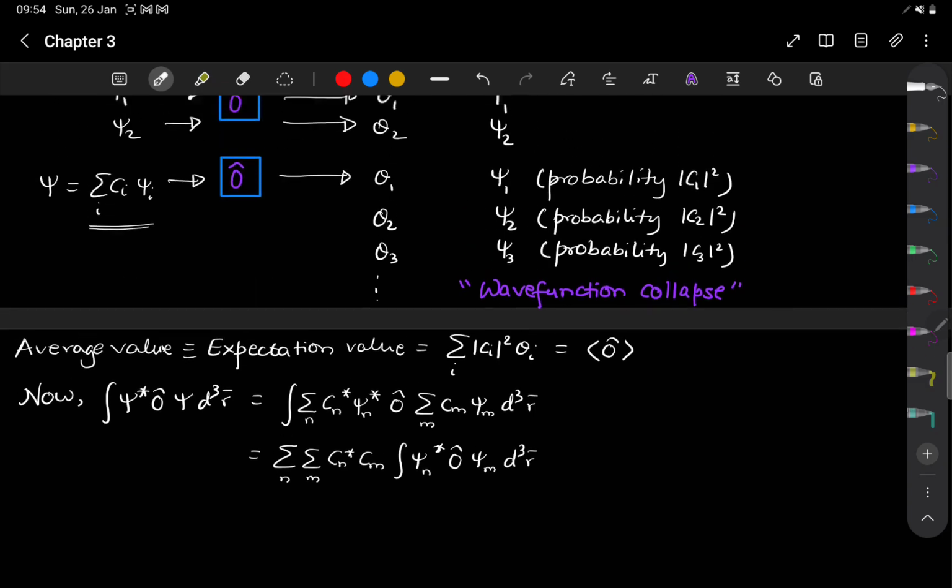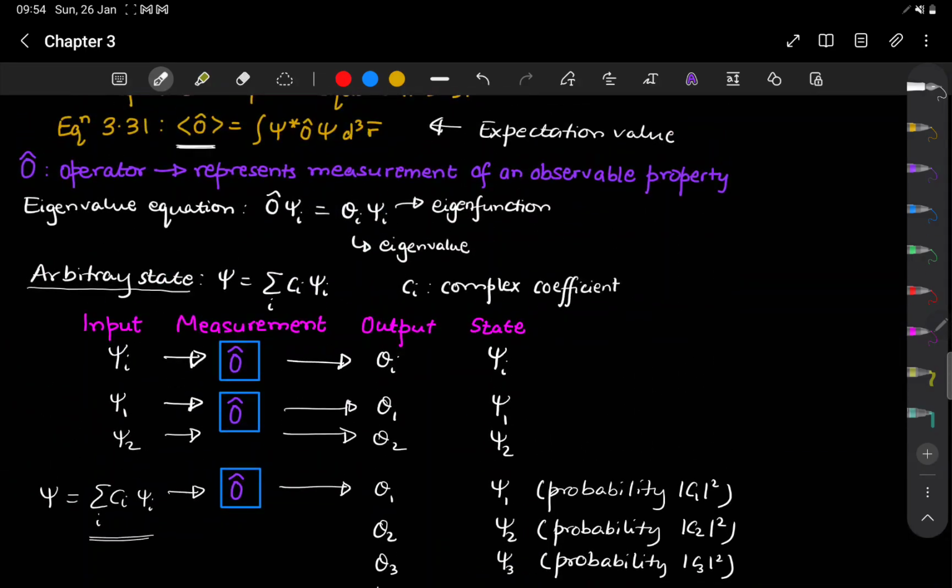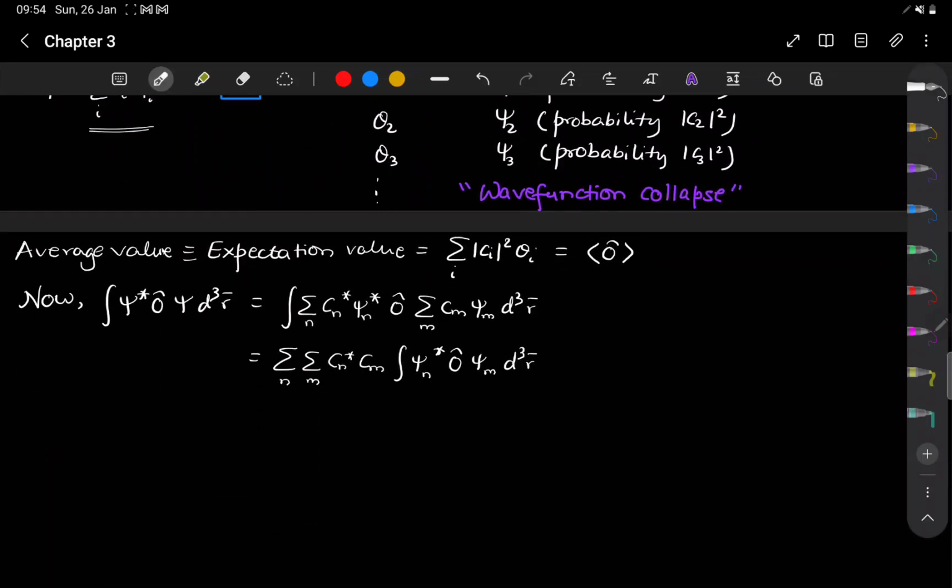And now we will make use of this eigenvalue equation over here. So O cap psi m will be Om psi m by the eigenvalue equation.